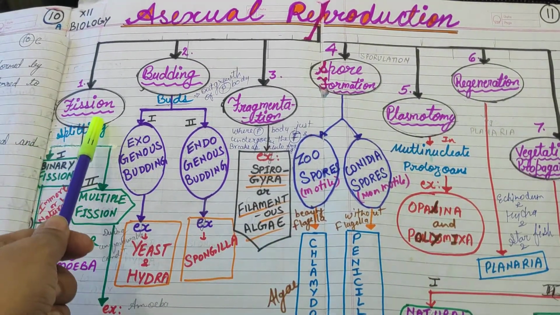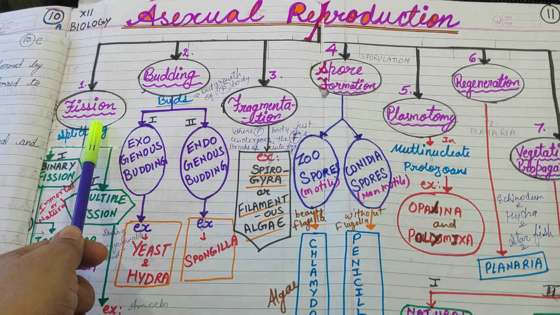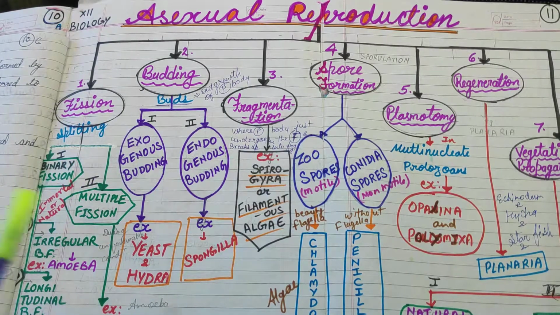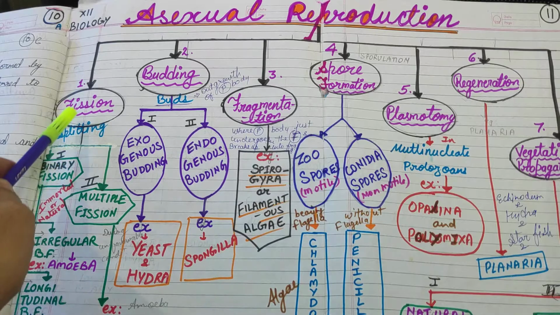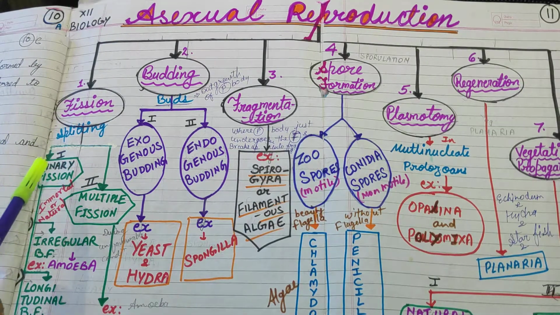Here, what do you mean by fission? Fission means splitting. In this method, one parent cell splits into two daughter cells, which are morphologically and genetically identical to their parent. On the basis of plane of division, fission is of two types: first is binary fission and second one is multiple fission.